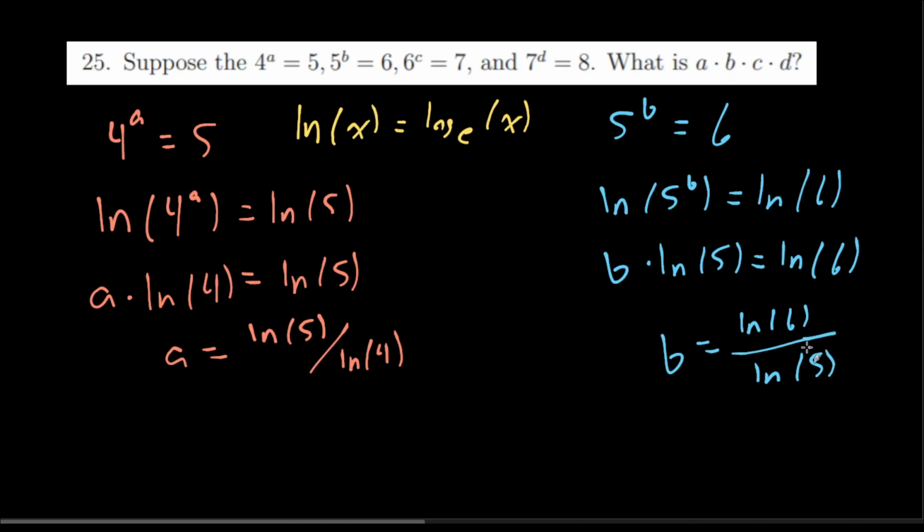Hey, I notice a pattern here. I'm sure you do too. A is natural log of 5 over natural log of 4. B is natural log of 6 over natural log of 5. We did the exact same steps in the left and right versions here. So C is going to be natural log of 7 over natural log of 6, and D is going to be natural log of 8 over natural log of 7. Okay, so let's go ahead and write those down.